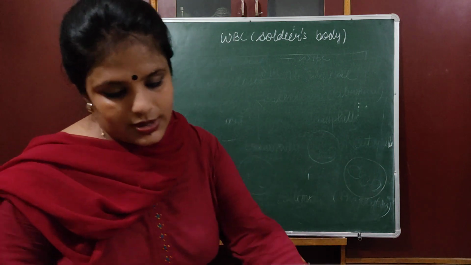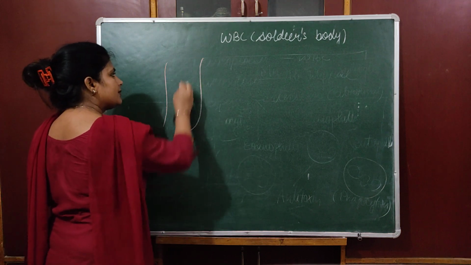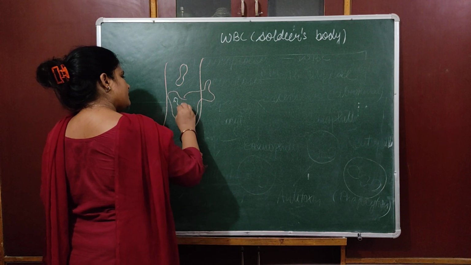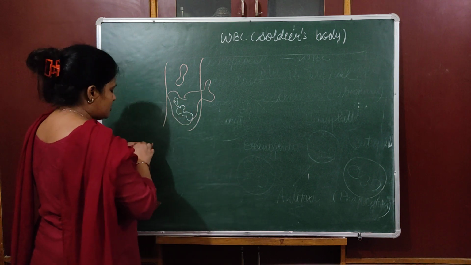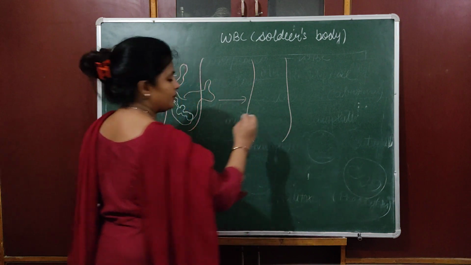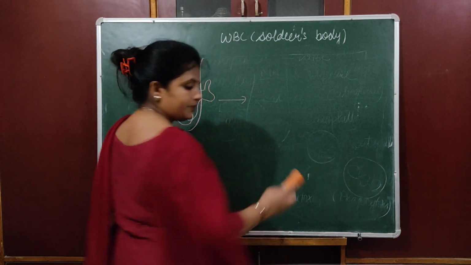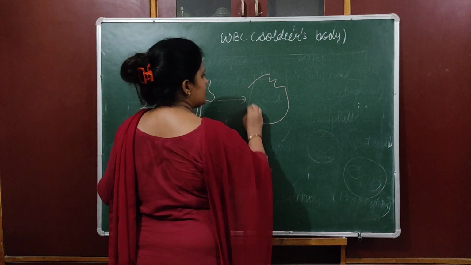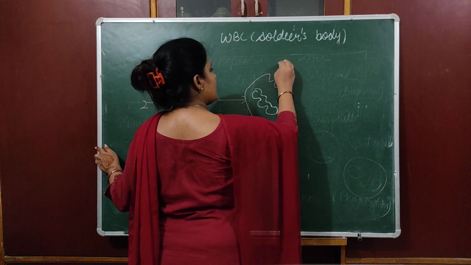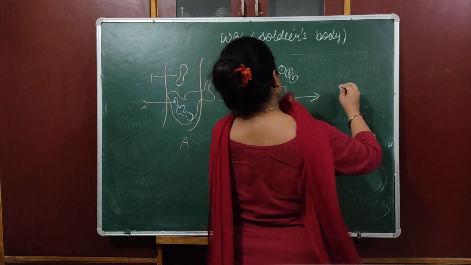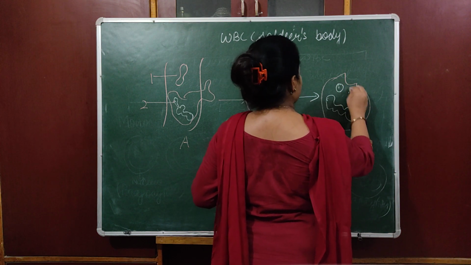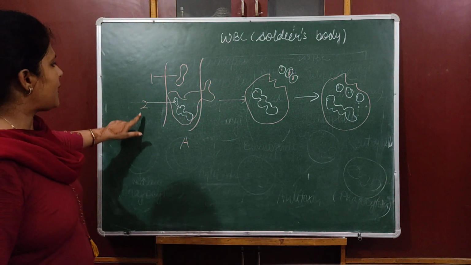Okay, I would like to discuss one question. It is given in your exercise, that this is A, this is 1, this is 2, and WBC squeezes out from capillaries.